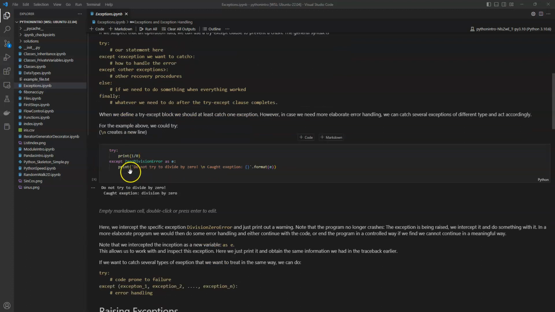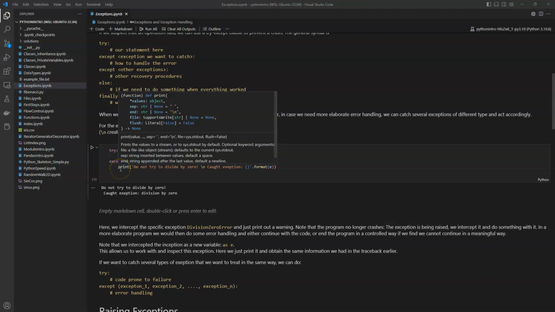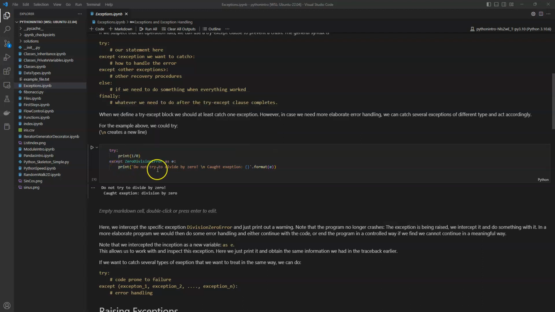So for example, we could extend our code above, like we try print 1 divided by 0. Then we accept this specific exception, ZeroDivisionError, and label it as e. And then instead of crashing, we make a print statement and say we shouldn't try to divide by 0 and record the following exception. Right, and this is what the code does.